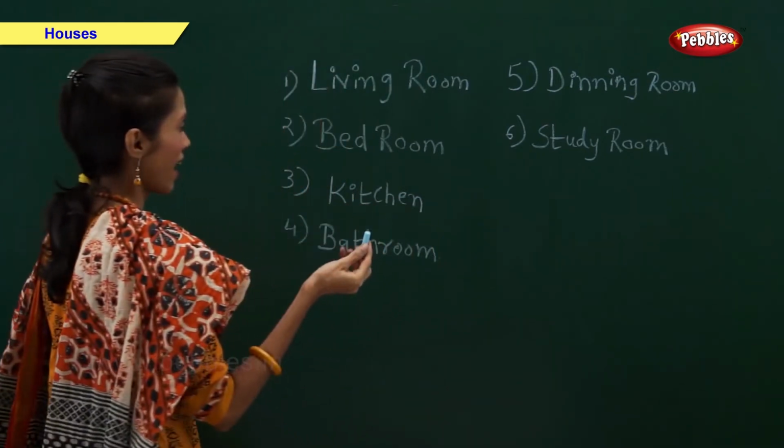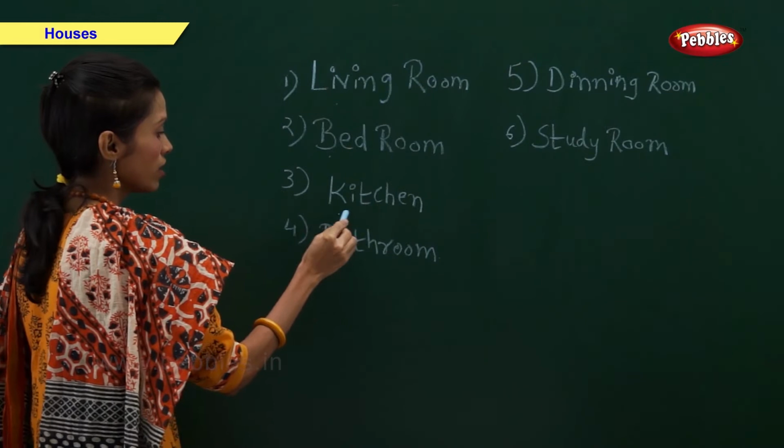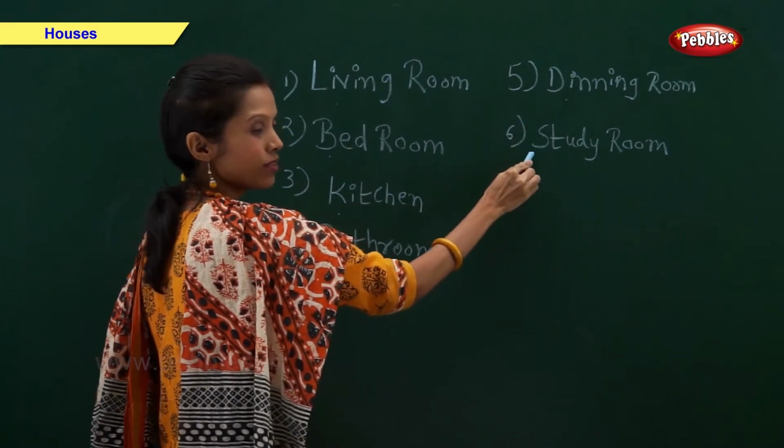So, a house can have living room, bedroom, kitchen, bathroom, dining room and study room.